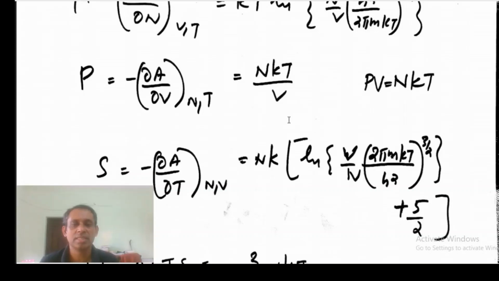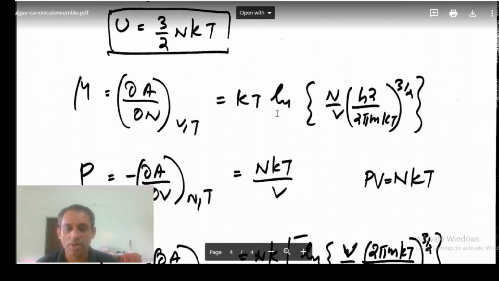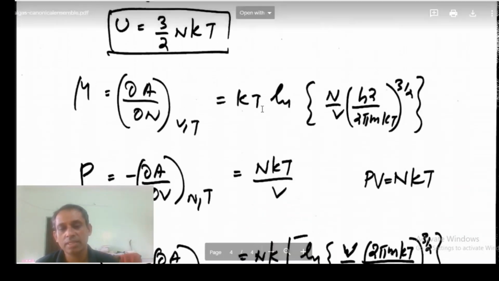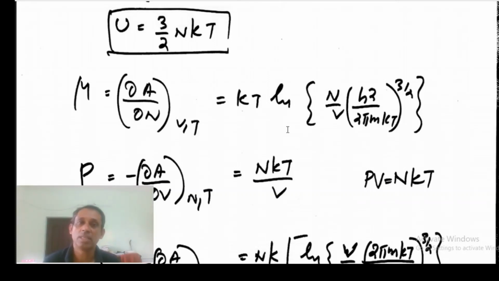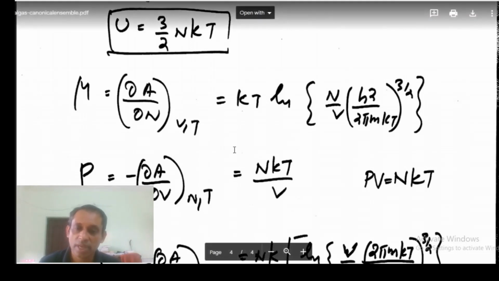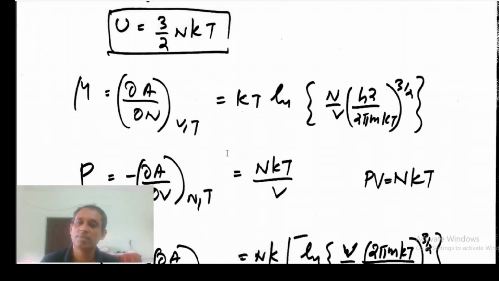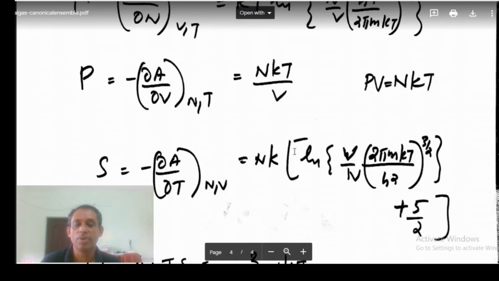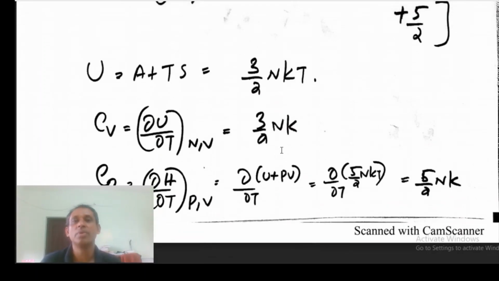So all these results are standard results for a classical ideal gas. We have derived all these properties using the micro-canonical ensemble formalism, and we are getting the identical results, the same results, in the canonical ensemble formalism as well.